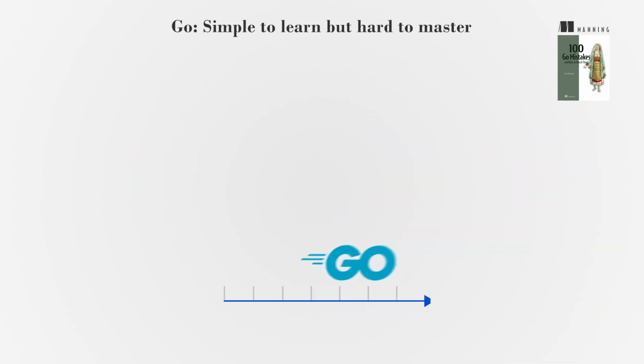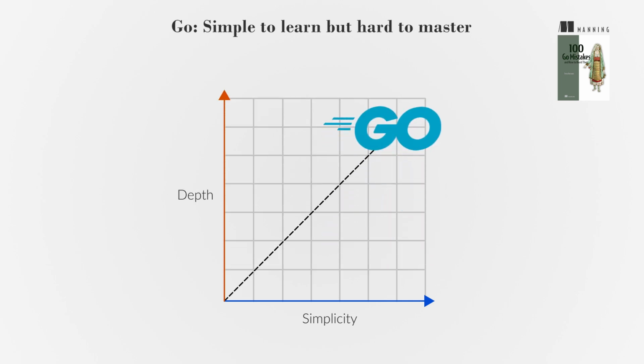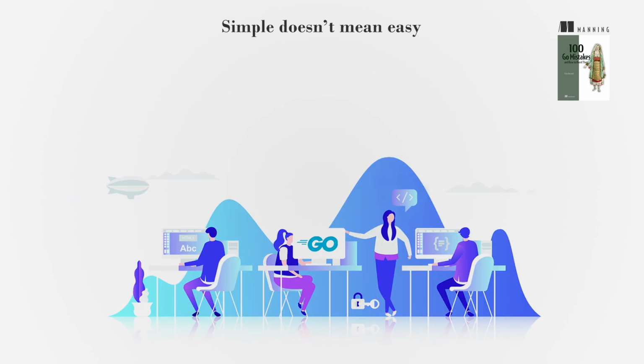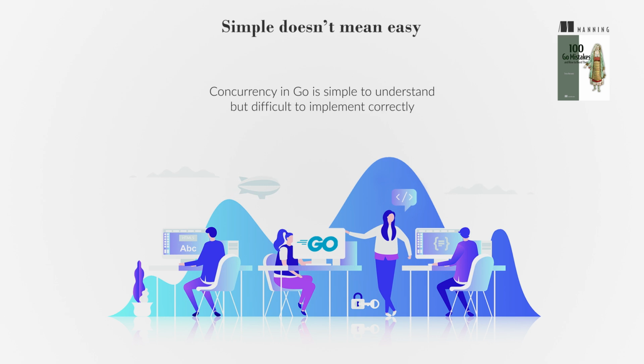Although Go is often viewed as a simple language, with its core features quickly learnable, its simplicity does not diminish its depth. This is why examining common mistakes in Go is beneficial, even if the language itself appears straightforward. Go's simplicity in learning does not imply it is easy to master. For instance, concurrency in Go is simple to understand, but difficult to implement correctly.